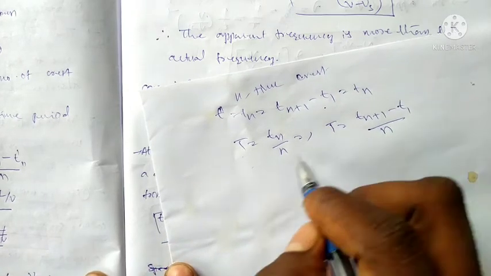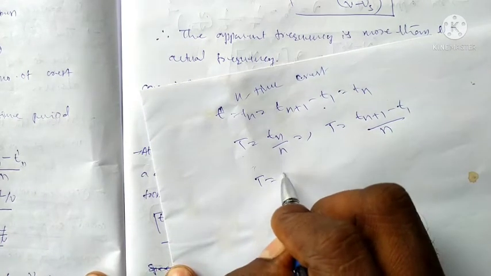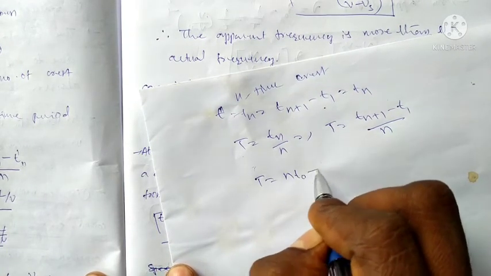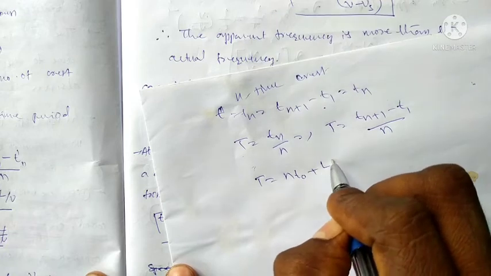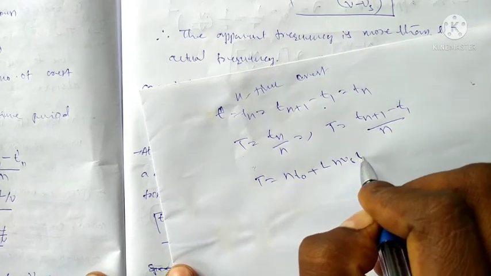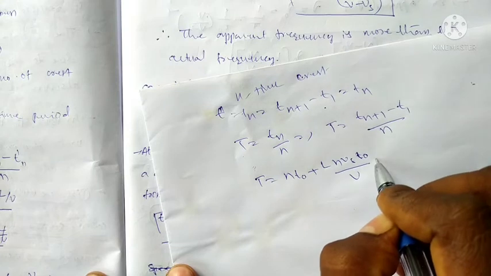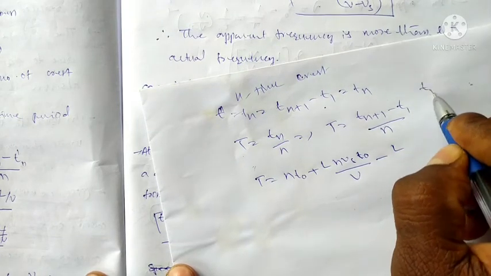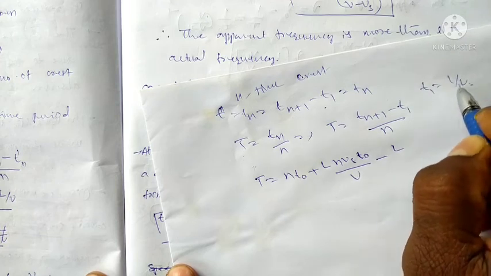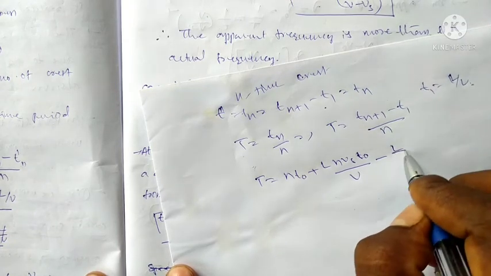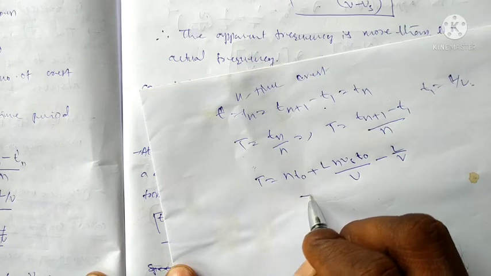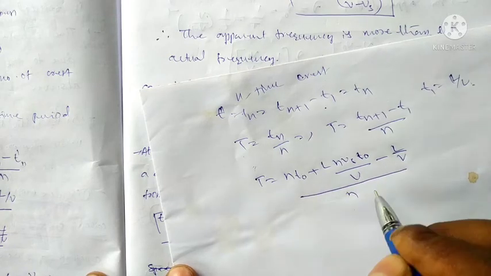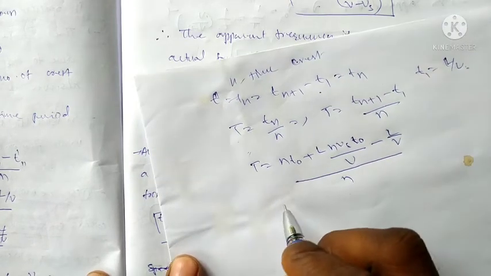Now simplify this equation. T is equal to nT₀ + L + nVs into T₀ by V, minus T1, which is equal to L by V, that is distance by velocity, by n. Simplify this equation.